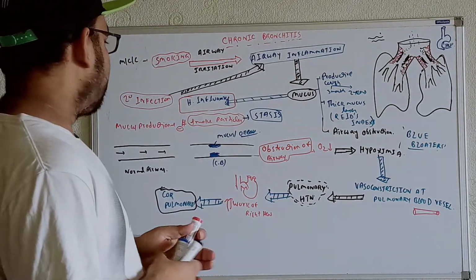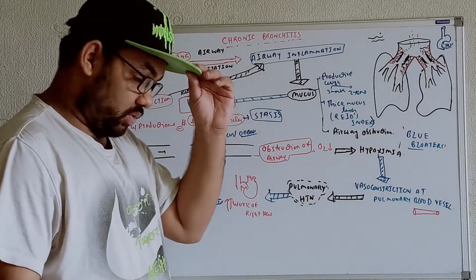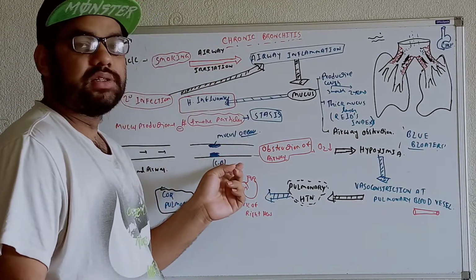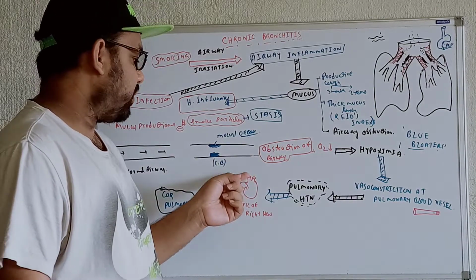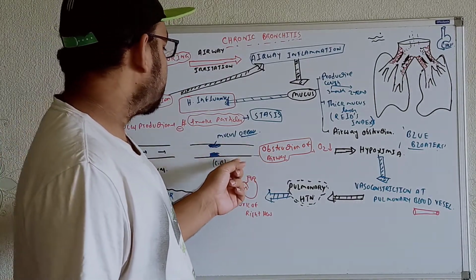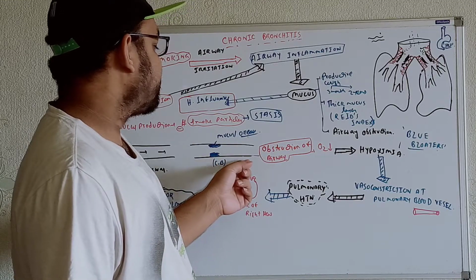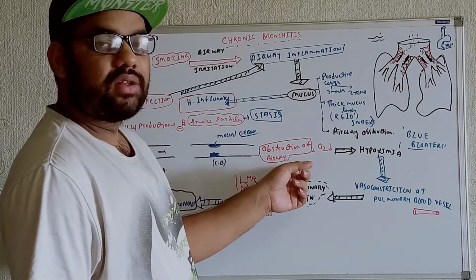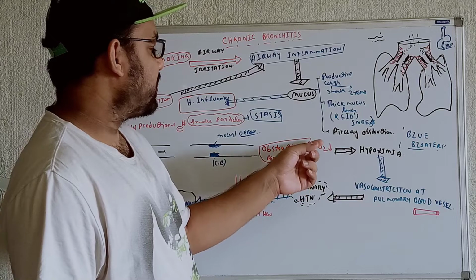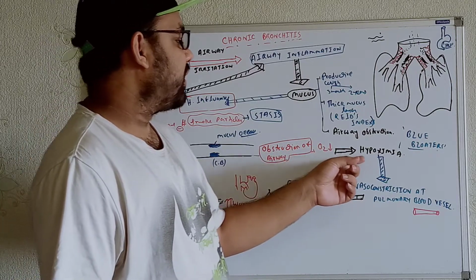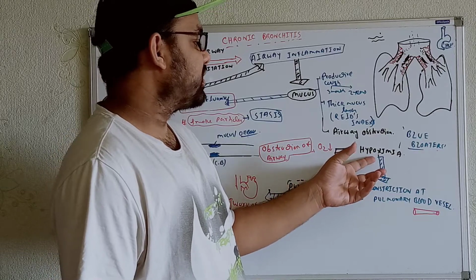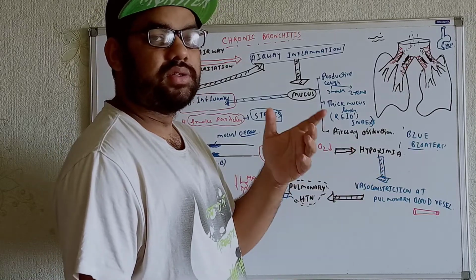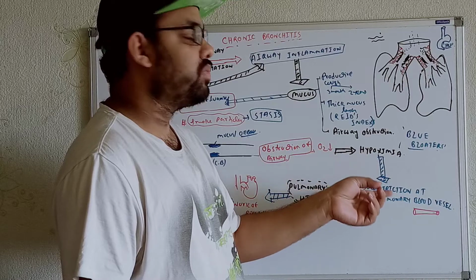At first, try to understand whenever we're getting any individuals or any patients of chronic bronchitis, in these cases we're getting the mucus depositions within the airway. Whenever you're getting the mucus depositions within the airway, that leads to the obstructions of the airway. Whenever you're getting the obstructions within the airway, definitely the oxygen deficiency will be there. Ultimately we'll get the development of the hypoxemia. Sometimes we can see this bluish skin color on the face, lips also, that is known as blue bloaters.